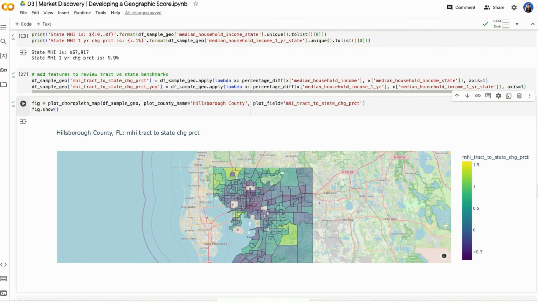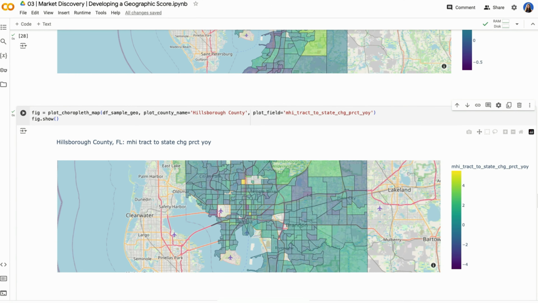So I added some quick metrics here in order for us to gauge how our median household income looks at the tract level in comparison to the state level. So now we're looking at both and looking at year over year as well. Even though for Tampa it pretty much is similar to the state, where I saw that this is really useful was areas like Detroit, Michigan, where you could start to see a lot of growth, for example, in relation to other tracts within Detroit.